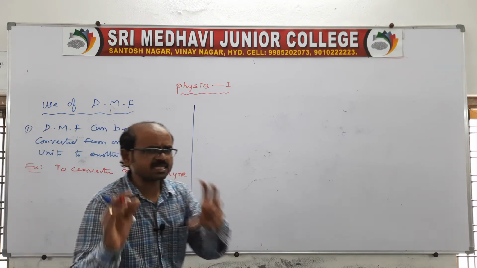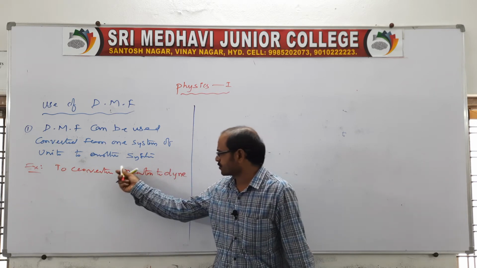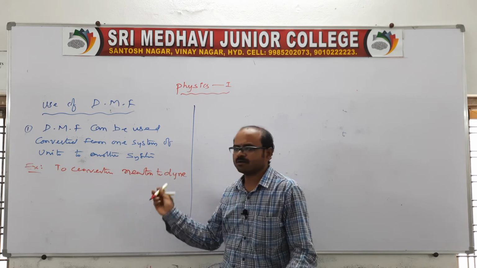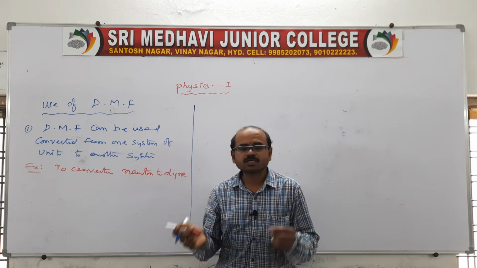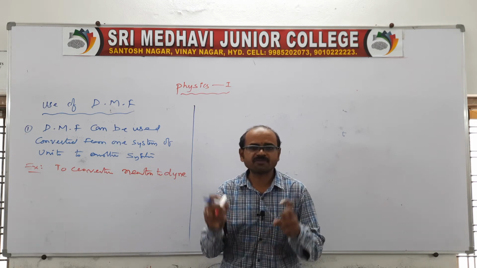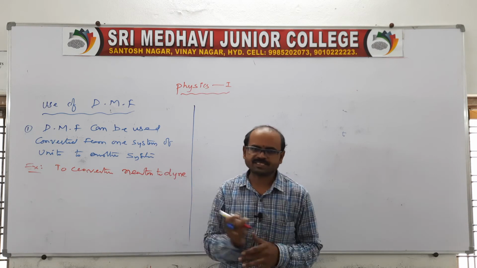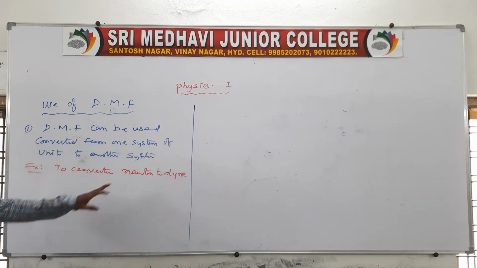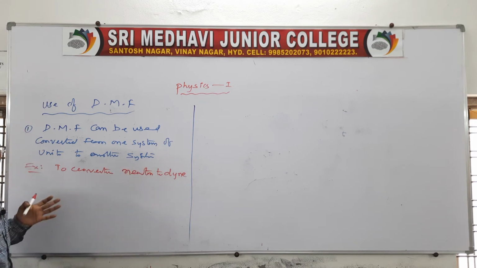In the given example, we have to know which physical quantity Newton and dyne belong to. We have to identify that. If we know that, then it becomes very easy, because we are using the dimensional formulas. These two units are different, but they are related to only one physical quantity.